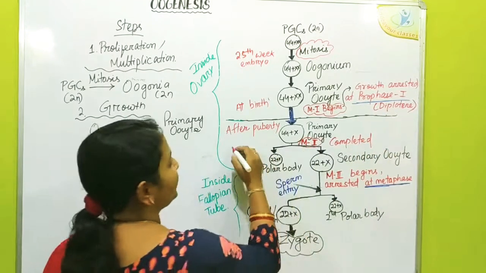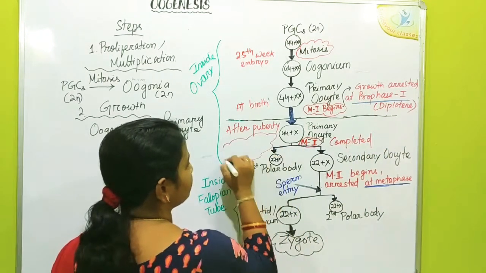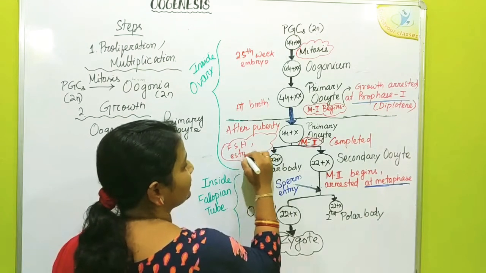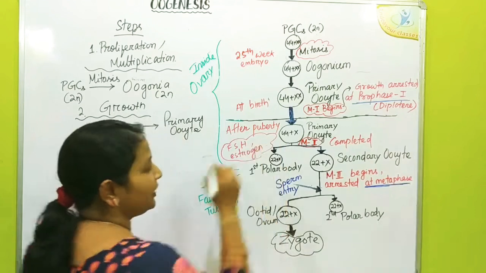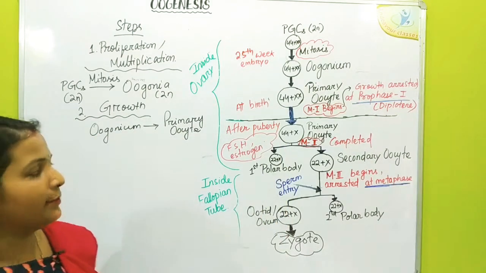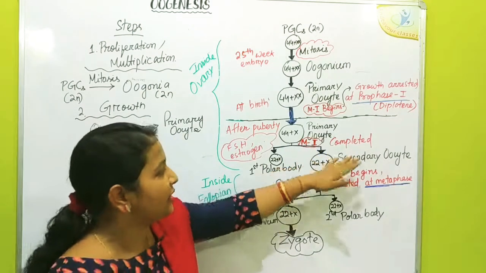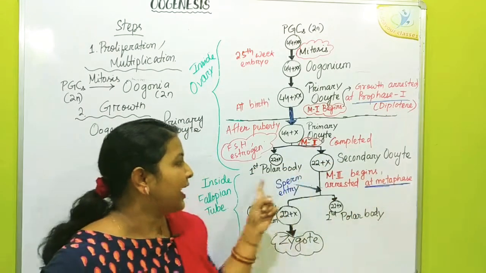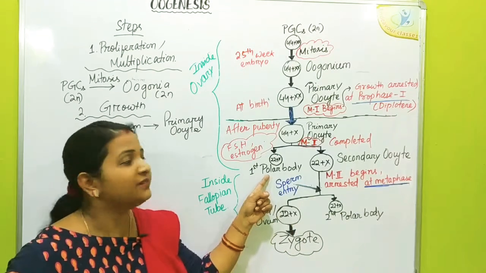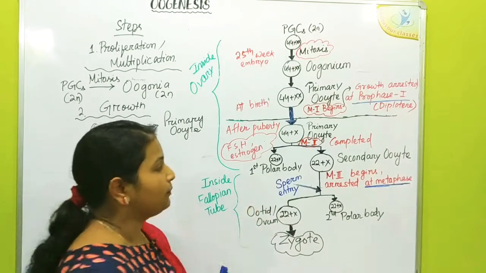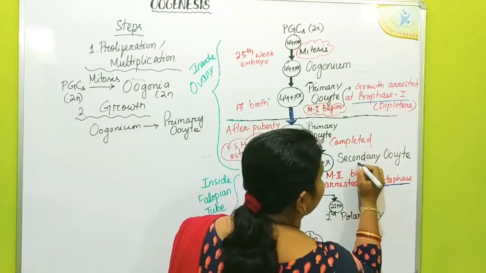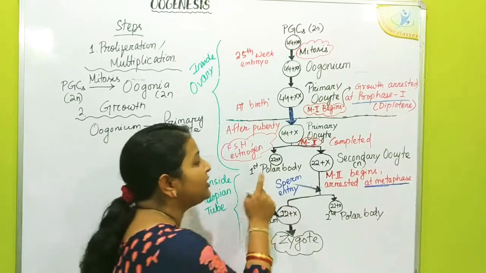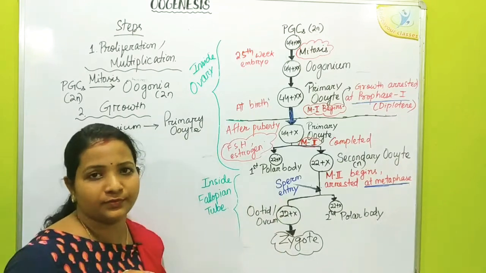So under the influence of FSH and estrogen, the primary oocyte completes its meiosis 1 phase and produces a large secondary oocyte and a first polar body which is very small. So here a large haploid secondary oocyte is produced and a very small polar body is produced.